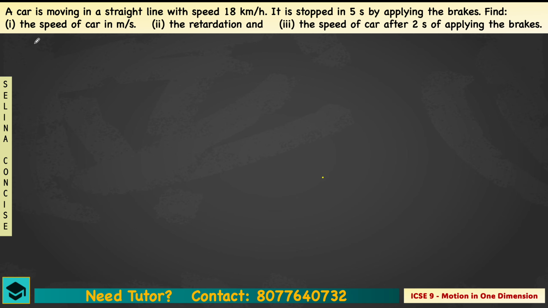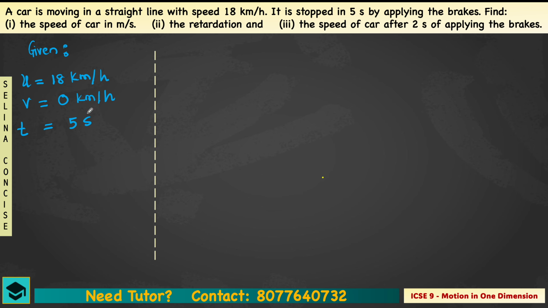So, firstly, we'll mention given. Then initial velocity is 18 kilometer per hour. Then we have the final velocity. It would be 0 kilometer per hour, right? Time is given as how much? 5 seconds. So here they have given you time 5 seconds.